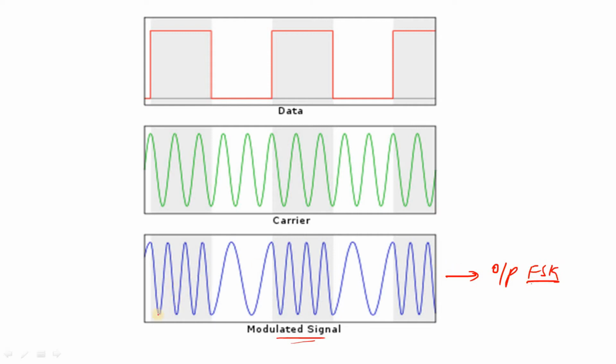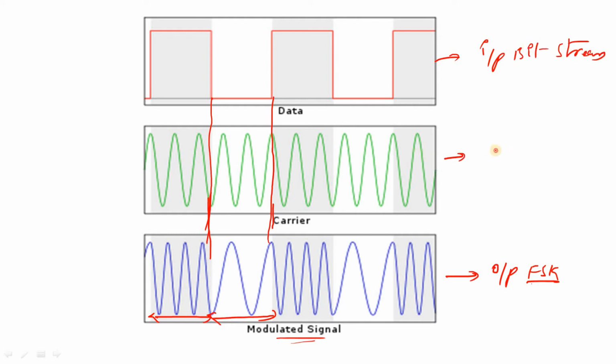See here, the frequency in this position is equivalent to the carrier signal representation like this. From this duration to this duration, the frequency is varied. Observing the same duration, this is the digital information, that is, the bit stream input, and this is a high frequency carrier signal.